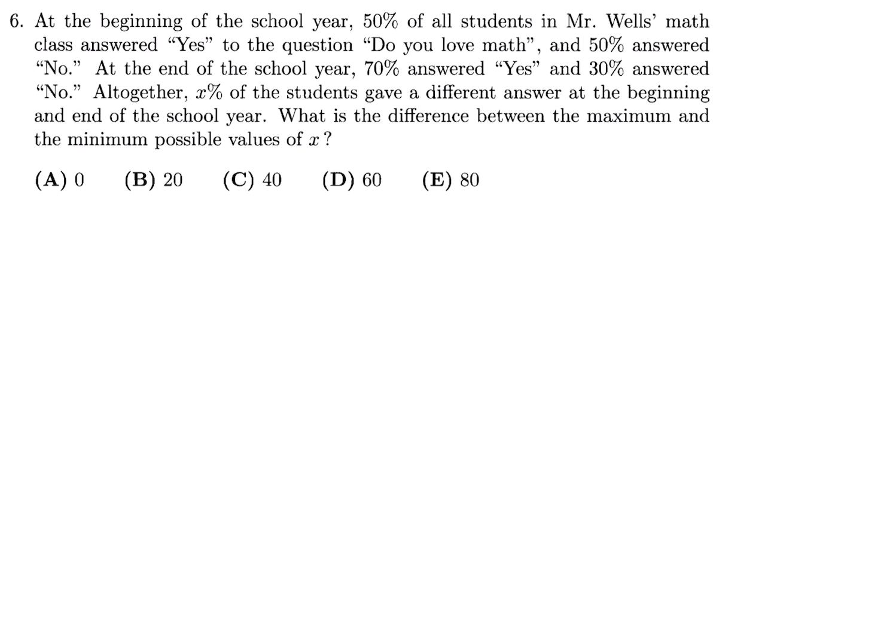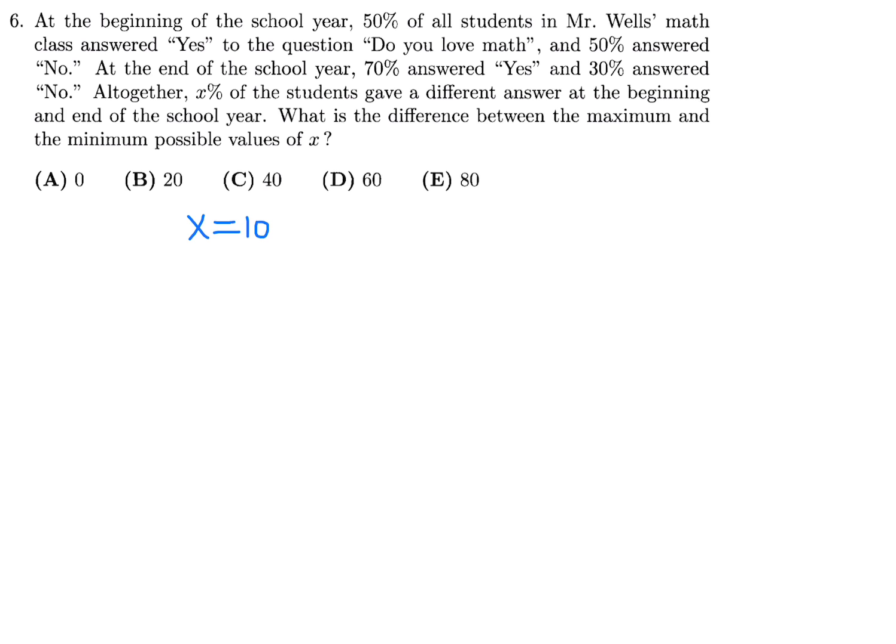At the beginning of the school year, 50% of the students in Mr. Wells' class answered yes to the question, "Do you love math?" and 50% answered no. At the end of the school year, 70% answered yes and 30% answered no. Altogether, X percent of the students gave a different answer at the beginning and end of the school year. What is the difference between the maximum and the minimum possible values of X?